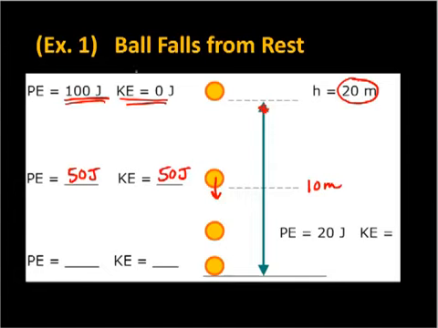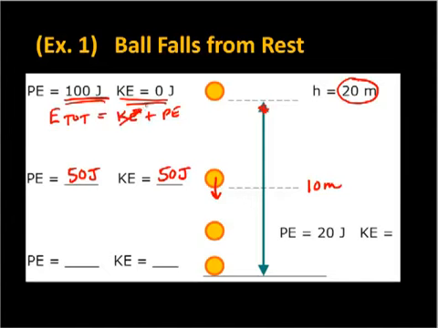Now, this is what we mean by mechanical energy being conserved. Since there's no energy loss to the air resistance in this idealized case, or any kind of frictional effects, this total energy up here at the top we can calculate as all the kinetic plus all the potential.